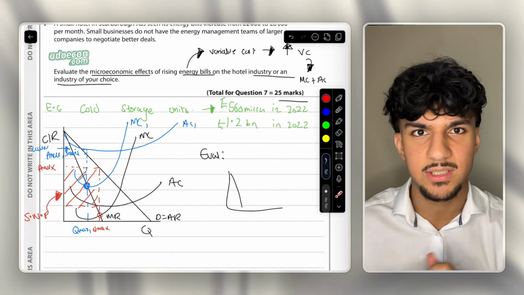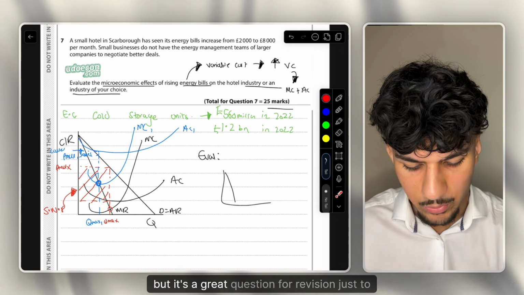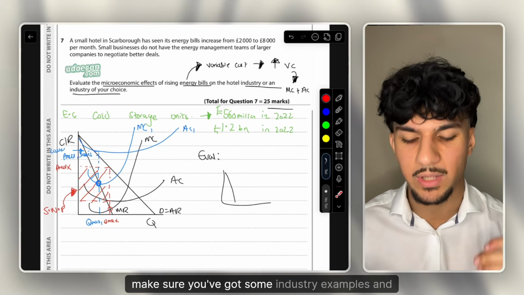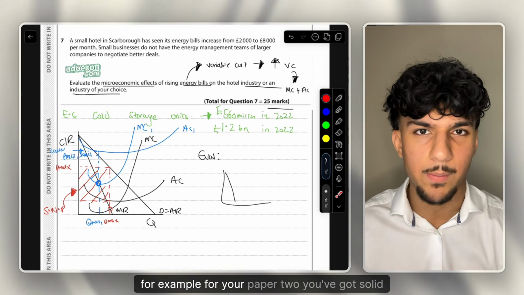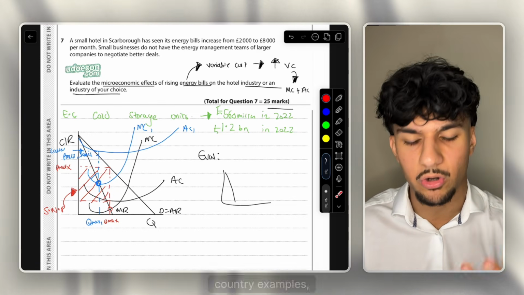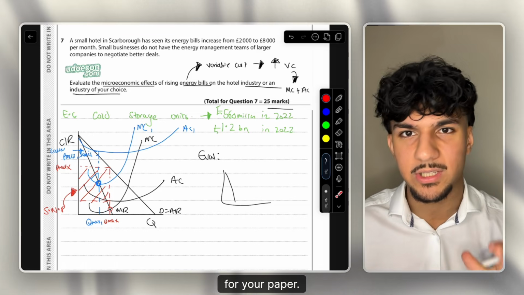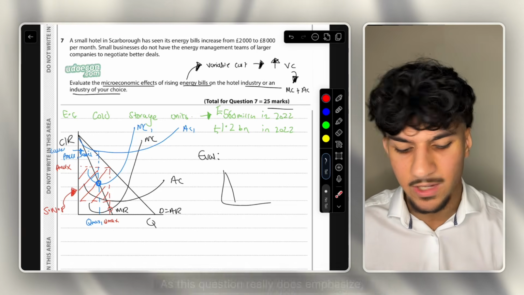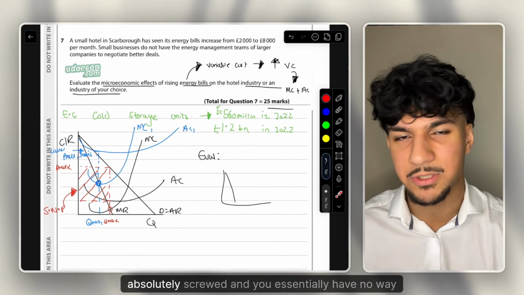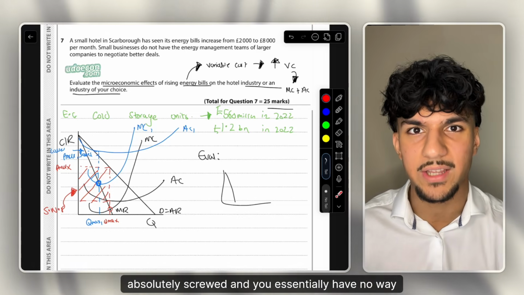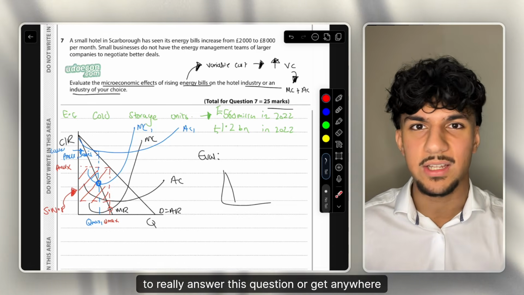And of course, this is a slightly tricky question, but it's a great question for revision, just to make sure you've got some industry examples, and for example, for your paper 2, you've got solid country examples, solid fact files for your paper, as this question really does emphasize, if you don't know a solid industry, you are absolutely screwed, and you essentially have no way to really answer this question or get anywhere near the top marks.